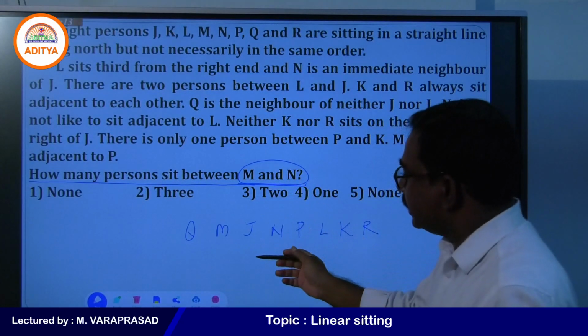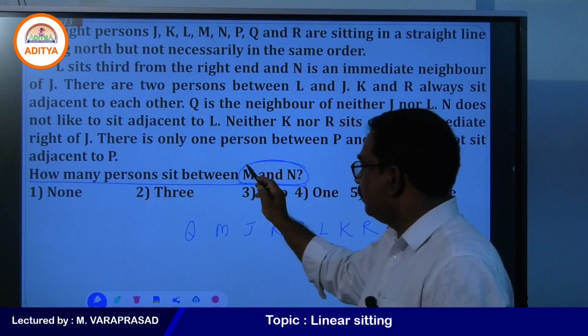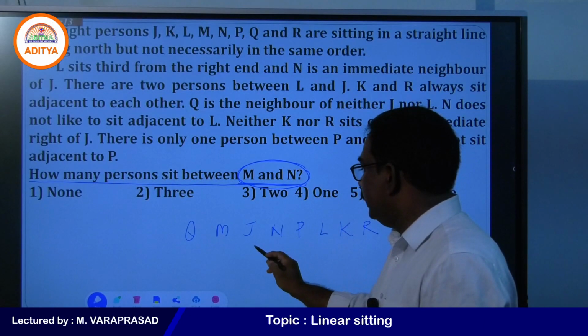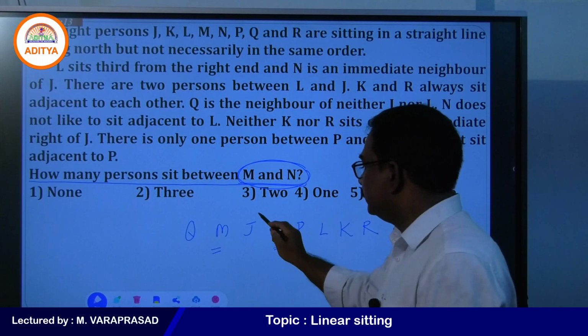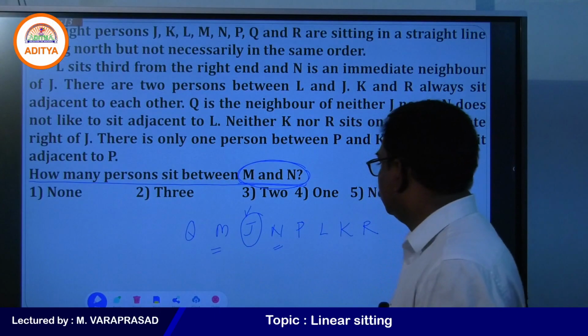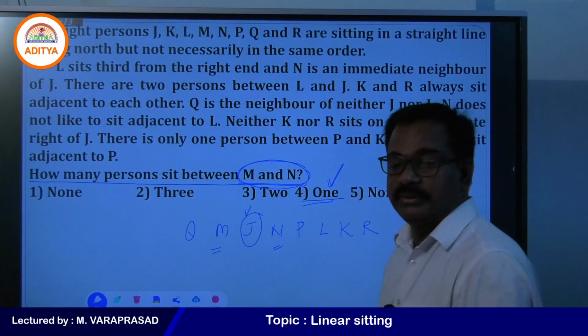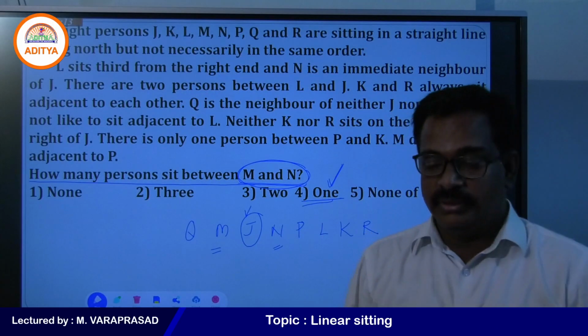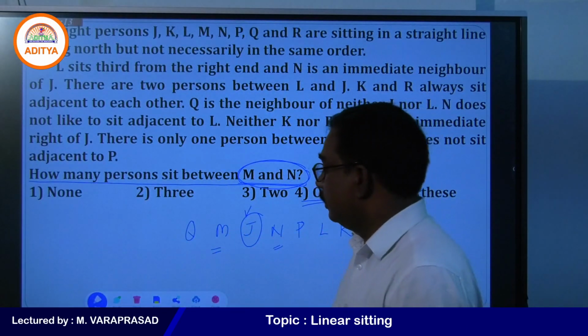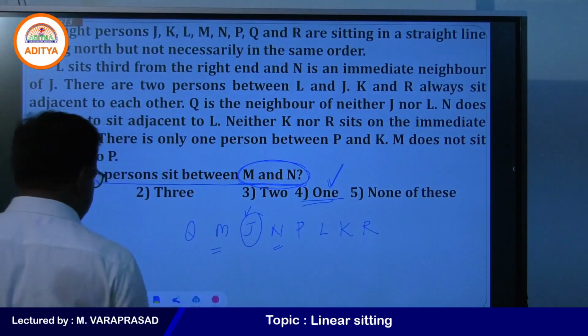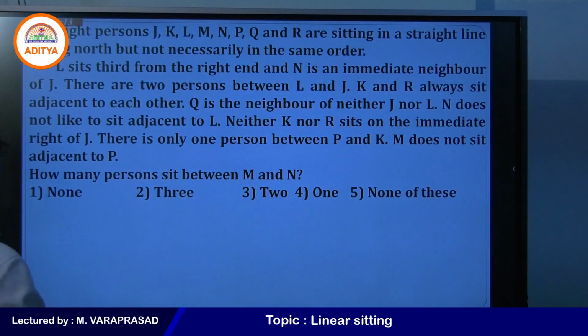Now, the question they are asking: how many persons sit between M and N? Between M and N, how many persons are there? Only one person. So, that is the fourth option. Yes, the fourth option is correct. So, one more question for the same data, and after that, we can go for the next question.